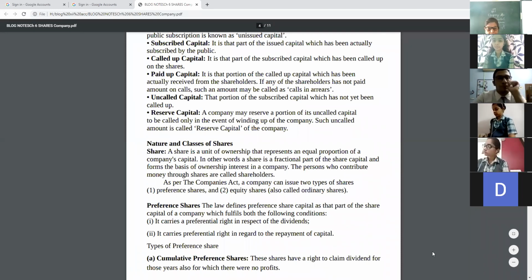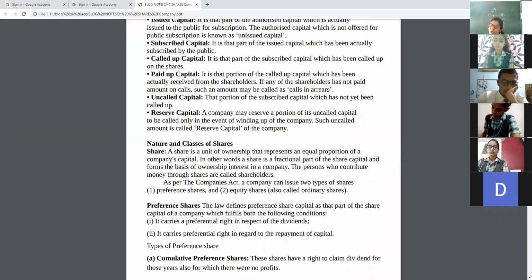Cumulative preference share means their dividend will be cumulative. They will get the amount in future whenever the company has profits. These shares have a right to claim dividend for those years also for which there were no profits.